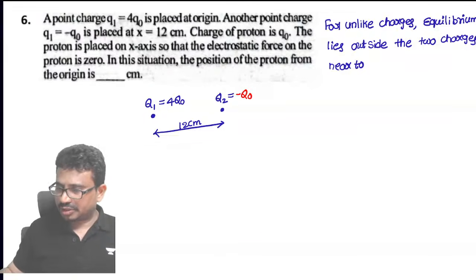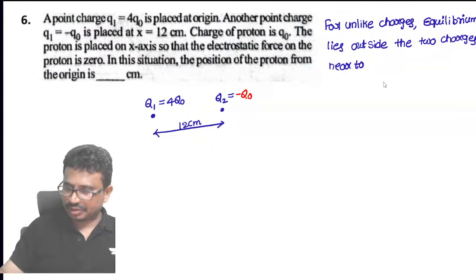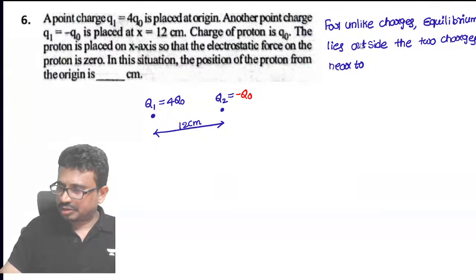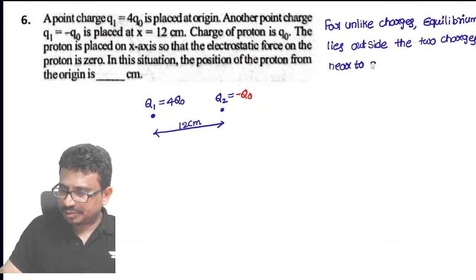So this will lie here, and this will be the equilibrium point: outside the two charges and near to the smaller magnitude of charge.